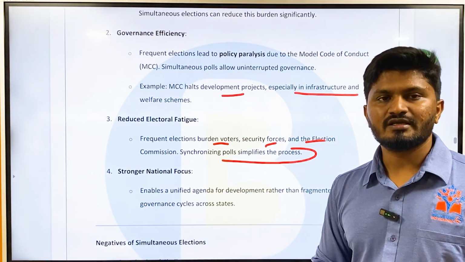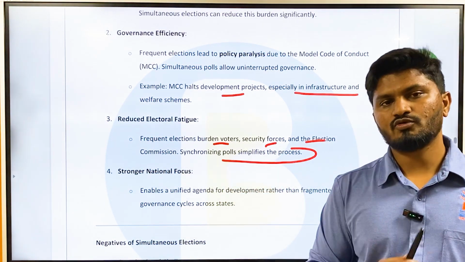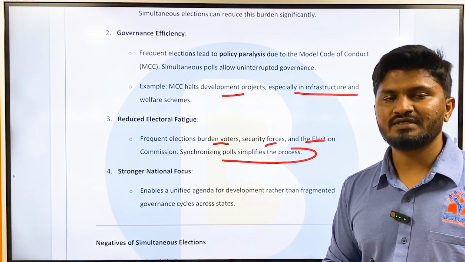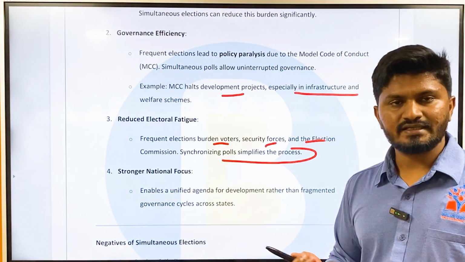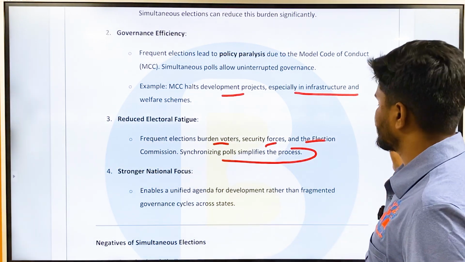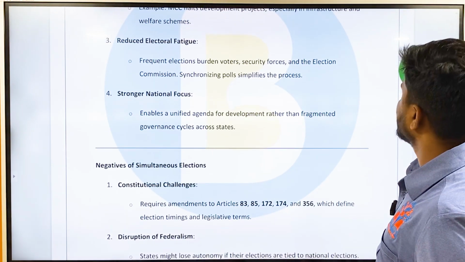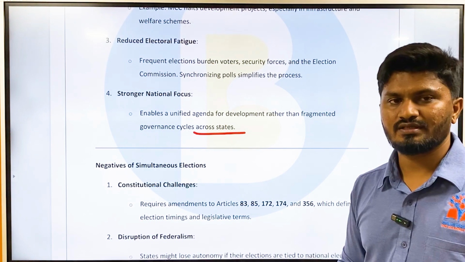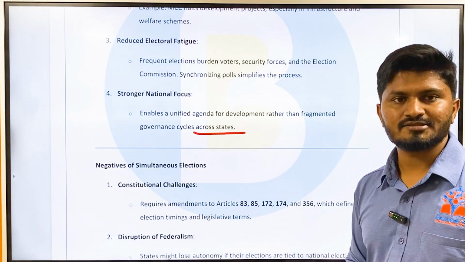Because of repeated elections, people who stay in another area and have to go back to their hometown to vote tend to ignore the election process because it has become tedious and repetitive. So in order to reduce this tediousness or burden, we can have a simultaneous election. Then stronger national focus, that is, it enables a unified agenda for development rather than fragmented governance cycles across the states. Then we can have a discussion throughout the country itself instead of focusing on individual states.